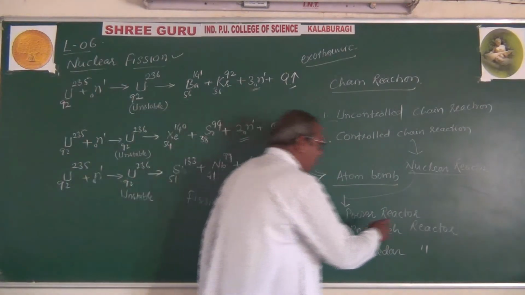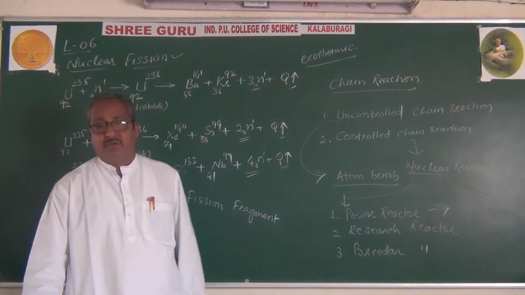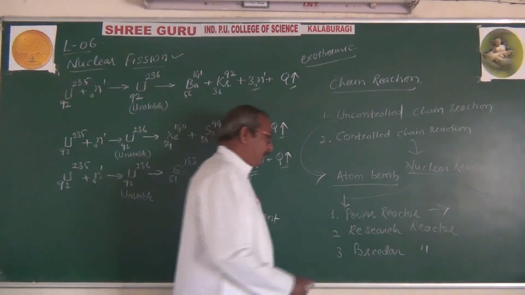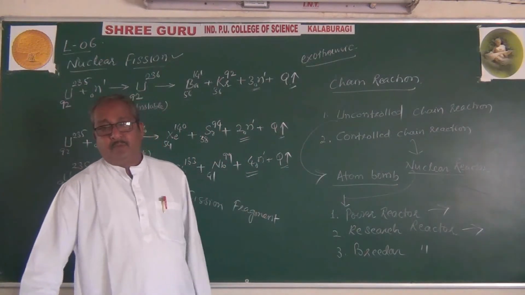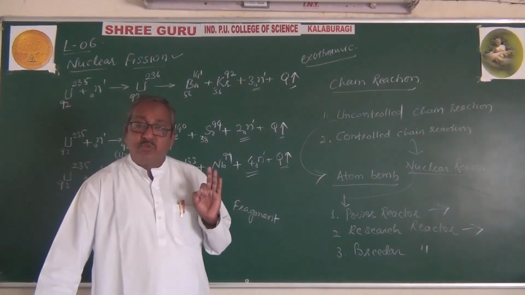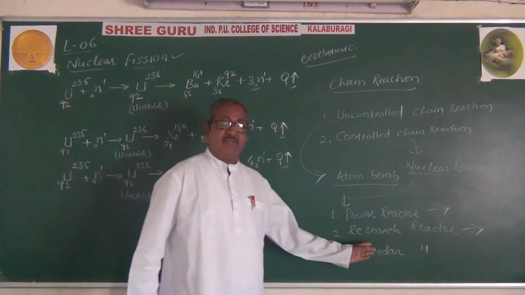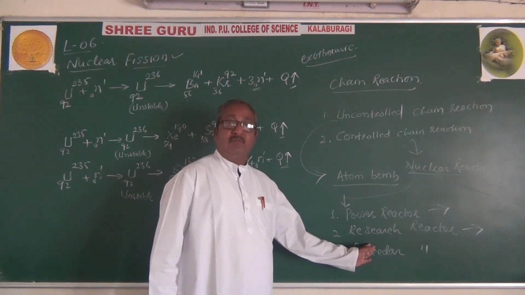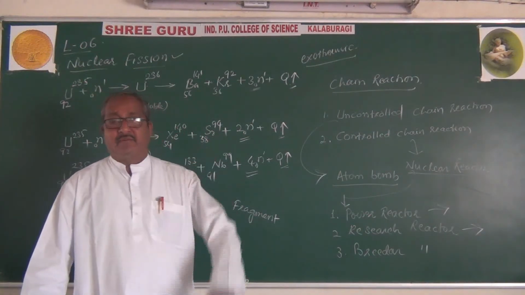In case of the power reactor, the reactor is used to generate power. And the research reactor is the reactor which is used to produce isotopes, and those isotopes are useful for research purposes. Hence, it is called a research reactor.